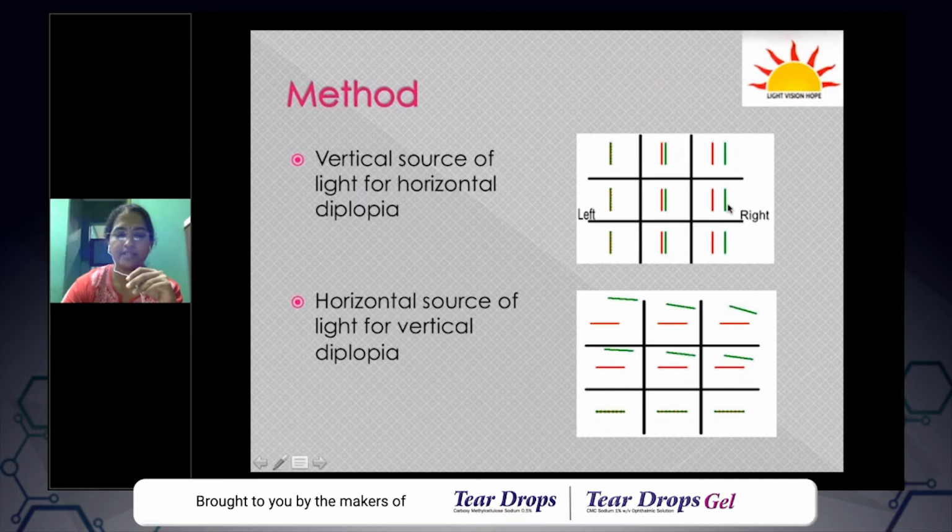The correct way of doing it is like this: if the patient has horizontal diplopia, you use a vertical source of light for eliciting the diplopia, and if the patient is complaining of vertical diplopia, you use a horizontal source of light. The first image is a horizontal diplopia, and the second image is that of a vertical diplopia.